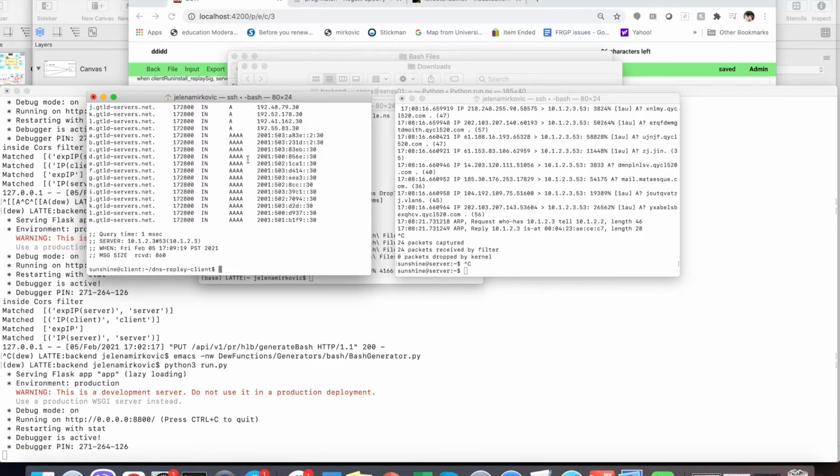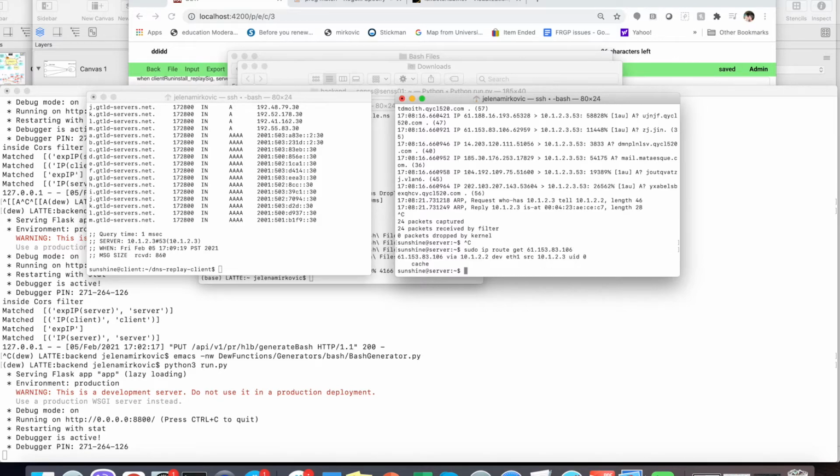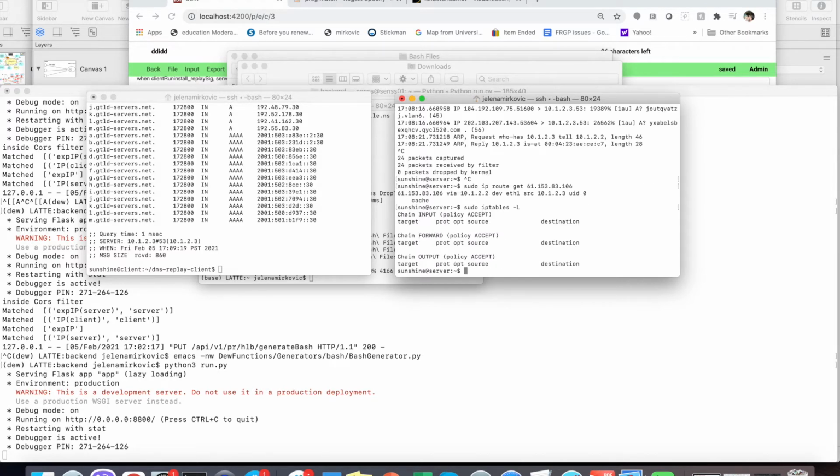And then the other theory I had was, well, maybe the routing is not set up properly at this server, so maybe it doesn't know how to get to, for example, this address. So I can check that by doing IP route get and providing the address, and I can see that it knows, it has the path to reach that address, or at least it thinks it has. The router node will eventually drop this traffic, the replies, as they get to the router. But it should be generating some replies. And I can also look if maybe there's some filtering going on, and there isn't.